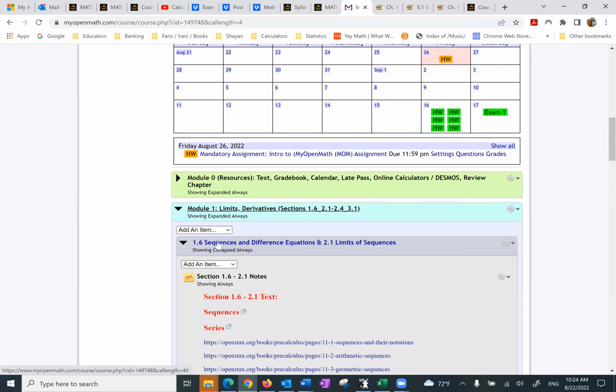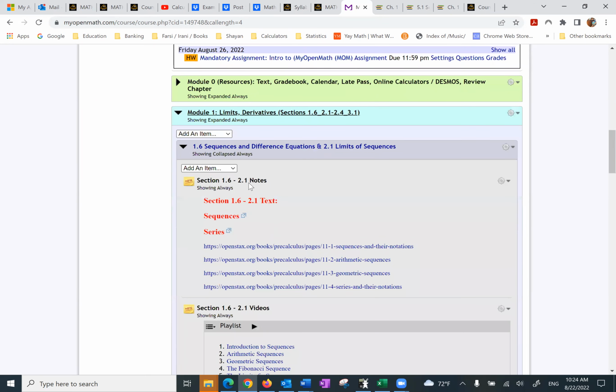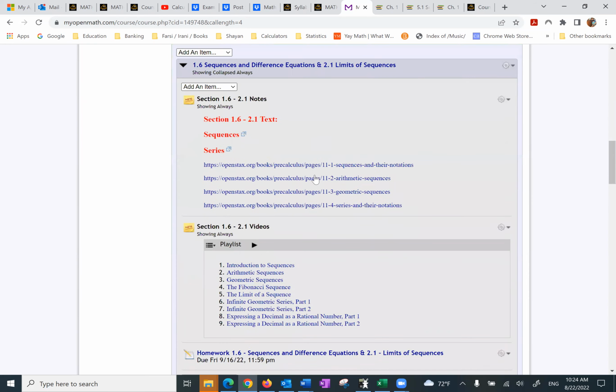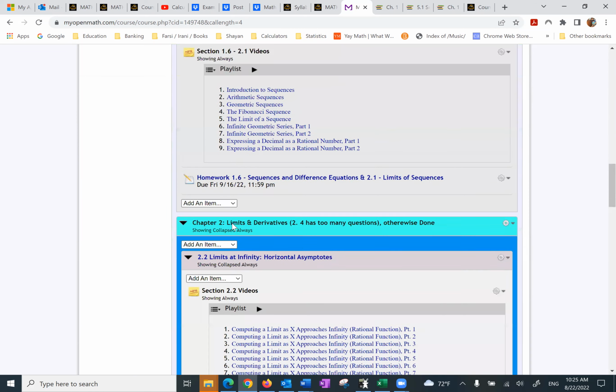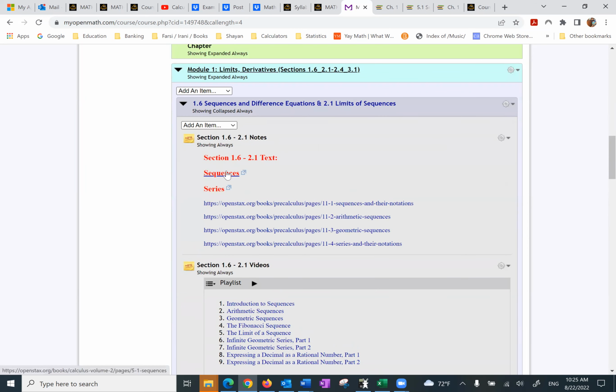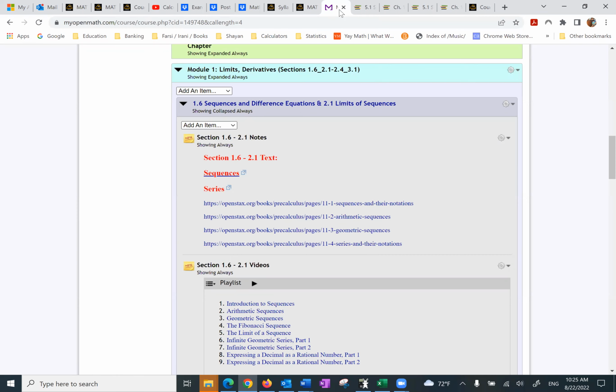Module 1. So module 1, for example, 1.6, 2.1, and then others, chapter 2, 2.2, so on and so forth. What do we start with? We start with, besides my PowerPoints, where we can find the lectures regarding sequences, series, okay? For example, this one takes you to sequences, okay?